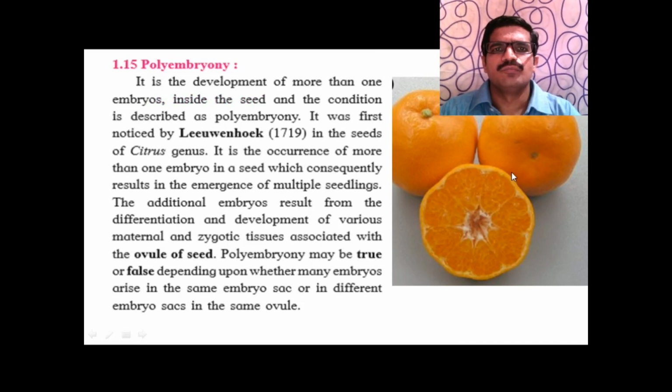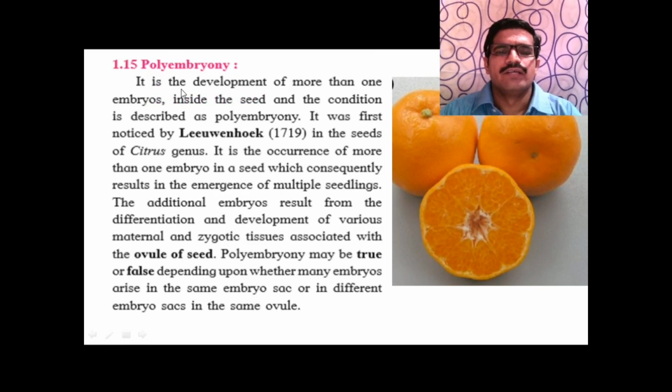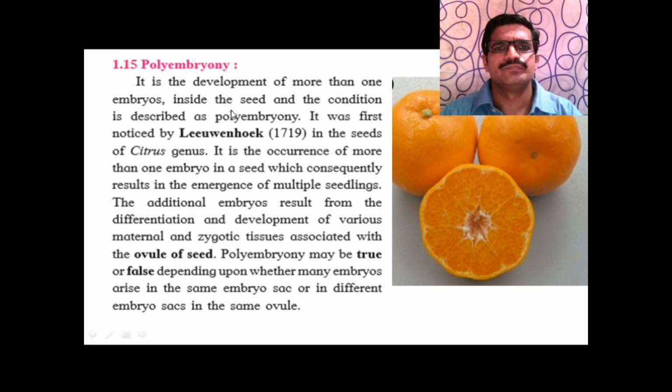Next one is polyembryony. It is the development of more than one embryo inside the seed, and the condition is described as polyembryony. Poly means many, so many embryos are developed inside the seed.